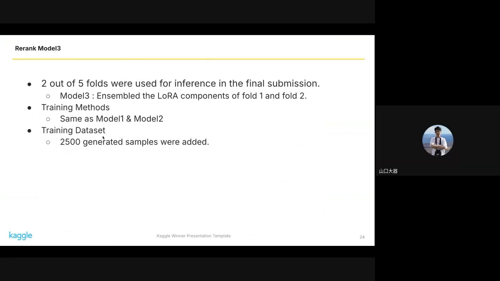I will explain about Model 3. About Model 3, the weight of the model used in the final submission is an ensemble of fold 1 and fold 2. The training method is almost the same as Model 1 and Model 2, but the dataset used in training is different. In addition to the competition dataset, we use 2,500 generated samples for training. Next page, please.